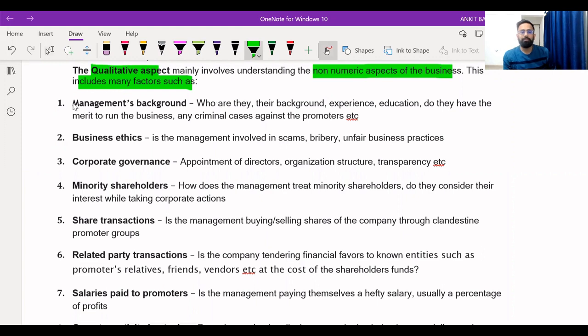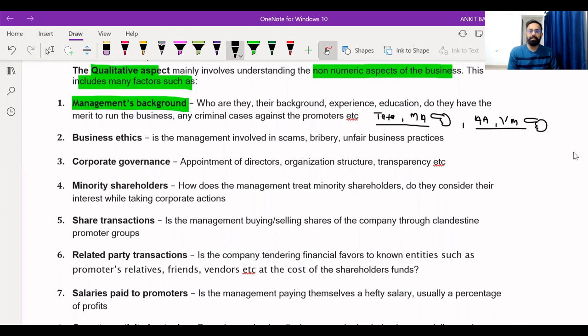So first, you will be checking the management background, right? That how is the management? Definitely, if management includes people like Ratan Tata, or people like Mukesh Ambani, you will be investing into that company. But if the company includes people like Anil Ambani or Vijay Mallya, you won't be investing into that business. Why? Because you already know the situation of Vijay Mallya or Anil Ambani. They were more into show off rather than business, and they lost all their money when they were doing business. So you have to check management background.